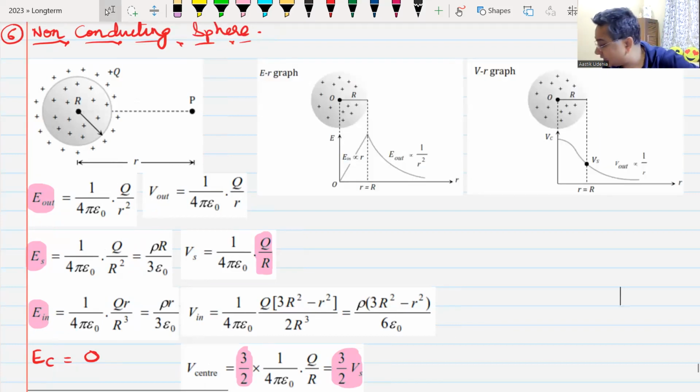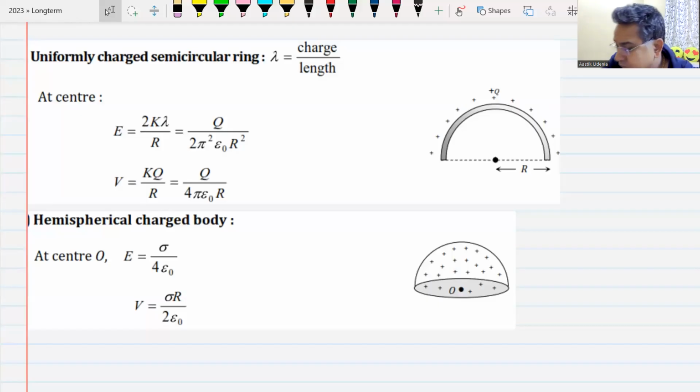So these are the graphs, these are everything. I hope you can note this down fast. Then you can take down these two formulas as well.